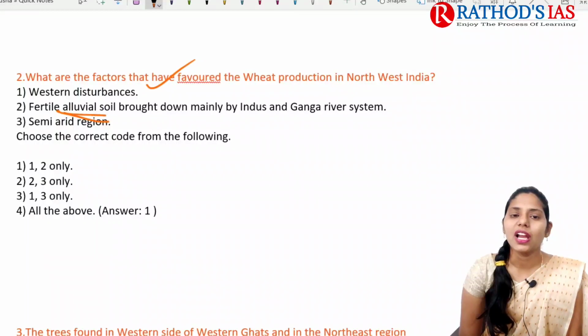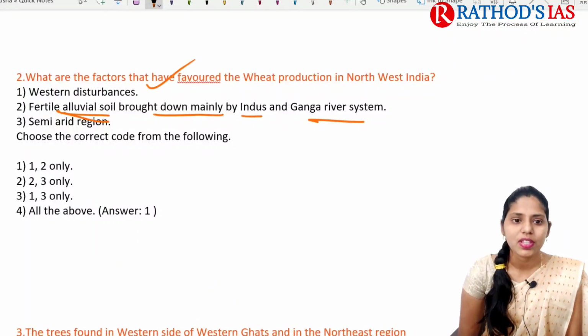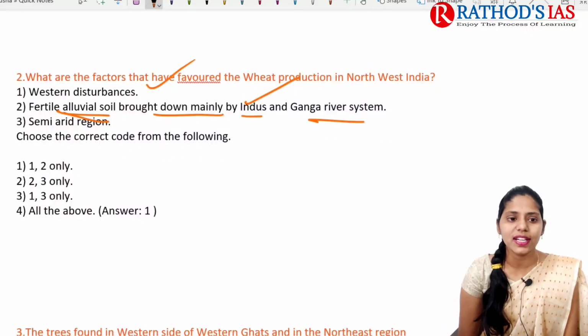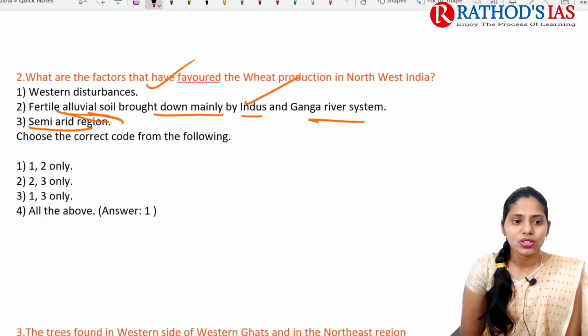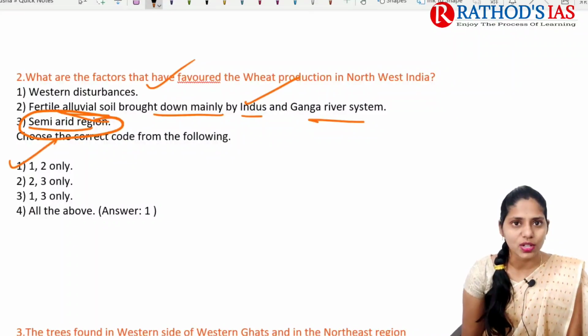And next one is fertile alluvial soil brought down mainly by Indus and Ganga river system. Yes, this statement is also absolutely correct. And next one is semi-arid region. So it will not consider the semi-arid region at all. So that option will be 1 and 2 only.